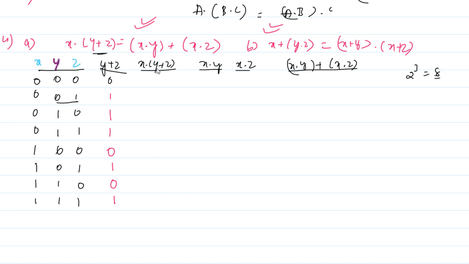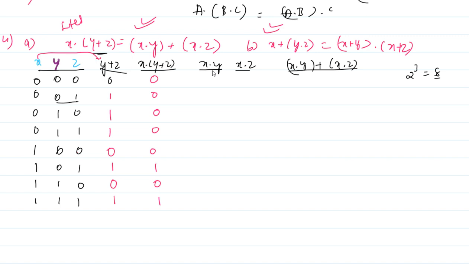X dot y plus z. You have to take this x and operate it with y plus z. 0 dot 0 is 0, 0 dot 1 is 0, 0 dot 1 again 0, 0 dot 1 again this is 0, 1 dot 0 is 0, 1 dot 1 this is 1, 1 dot 0 is 0, 1 dot 1 this is 1. Okay, this part is done, that is LHS is done. Now we have to perform RHS.